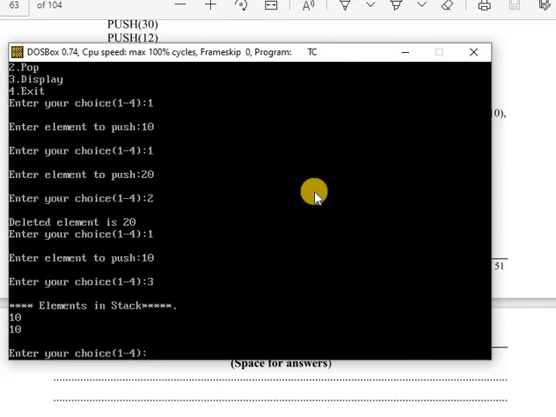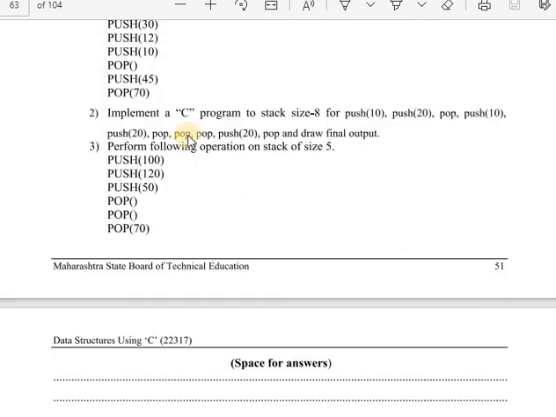This is the question in our exercise: first push 10, then 20, then pop, then push 10 again, push 20, then three pop operations are done, then push again, then pop again, and we find the final result. Is that clear? How to solve this?